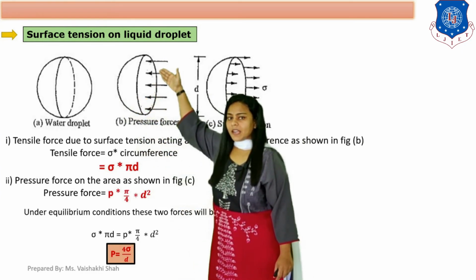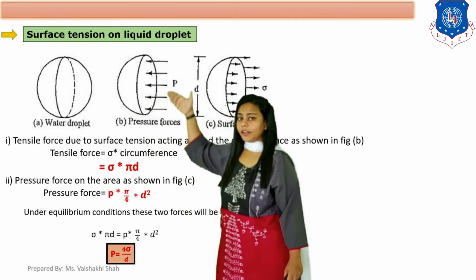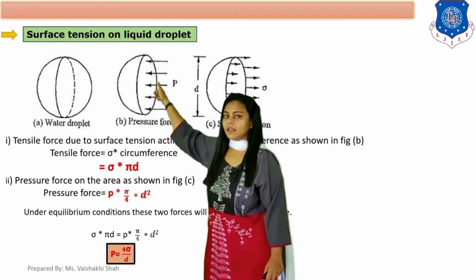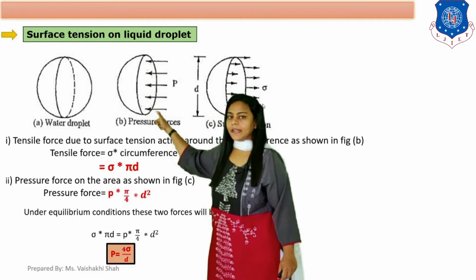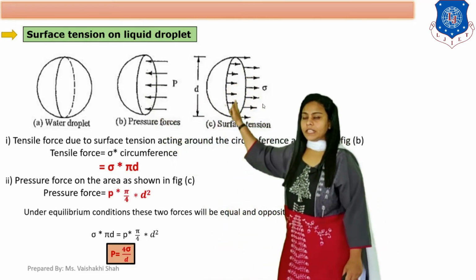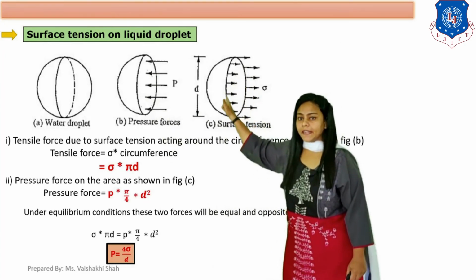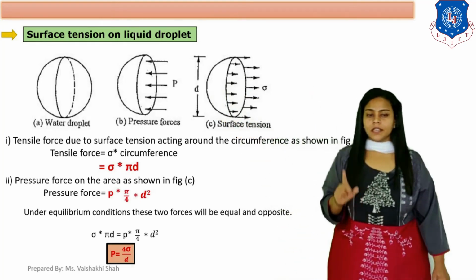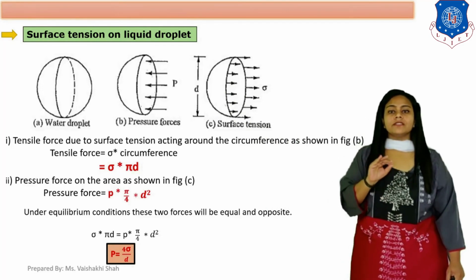Now, if we cut the water droplet through the center, on this surface a pressure force is acting, and on this surface tension is acting. So there are two forces: first is the pressure force and second is the surface tension.